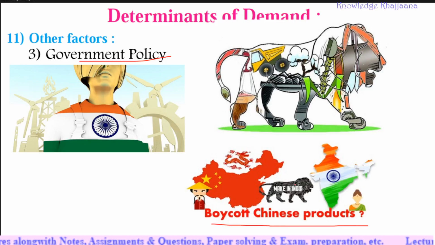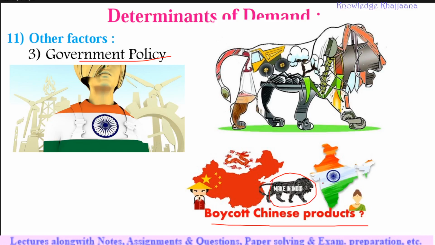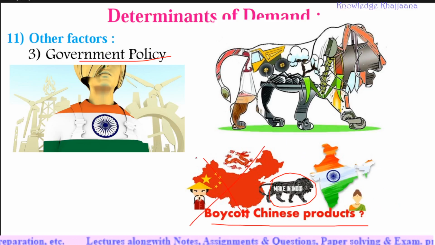If the government of India has decided to buy only Make in India products, whatever Indian people will buy or use would be made in India only, and India will boycott the Chinese products. This is due to government policy, and what will happen because of this?